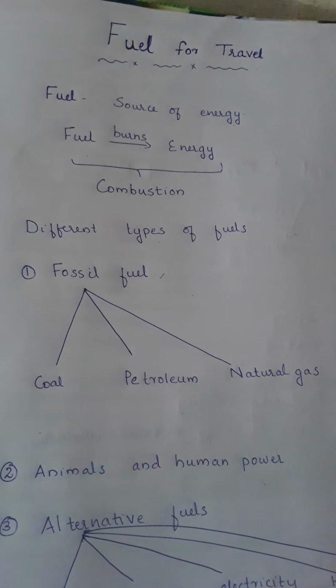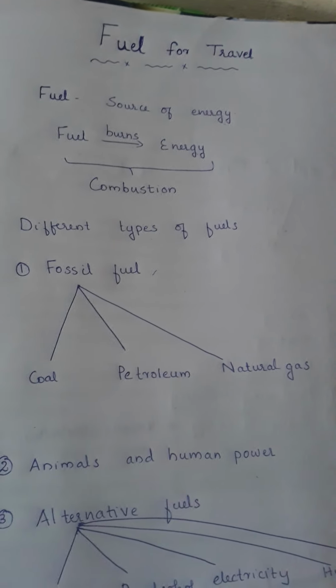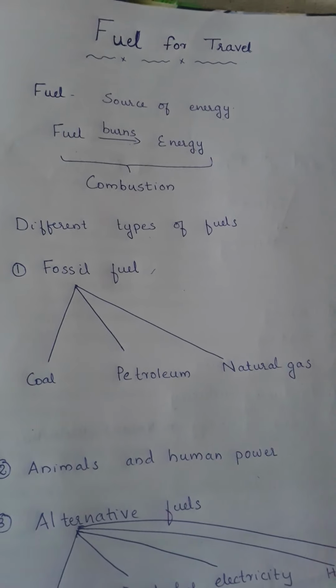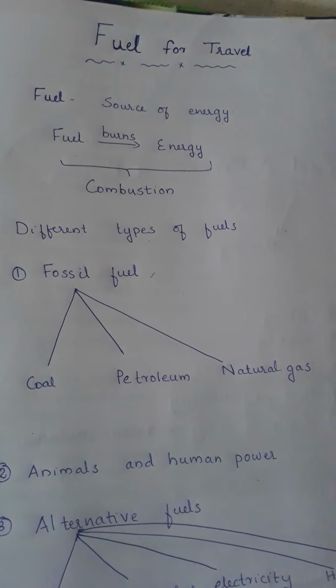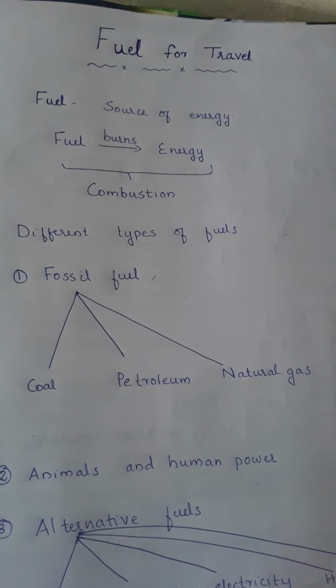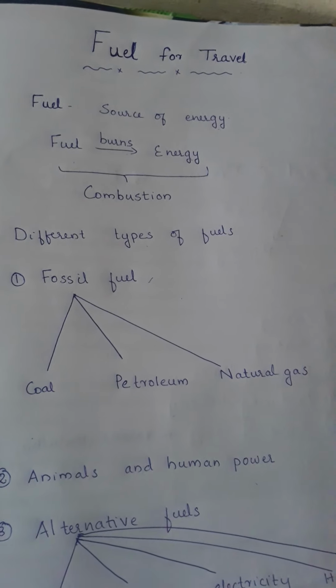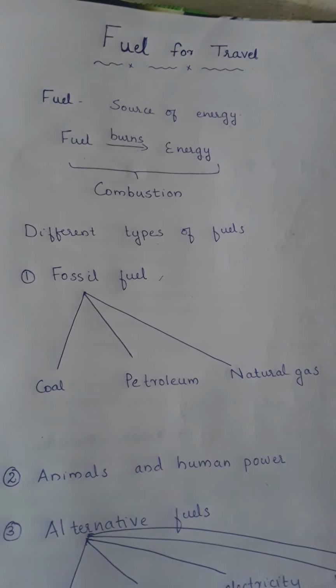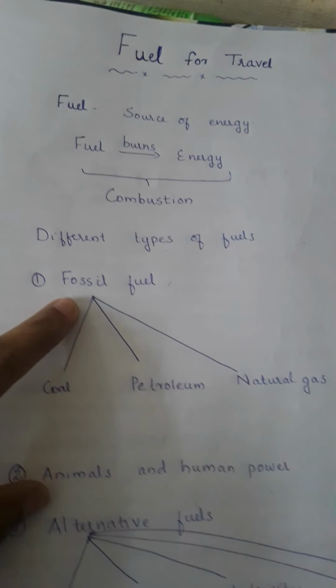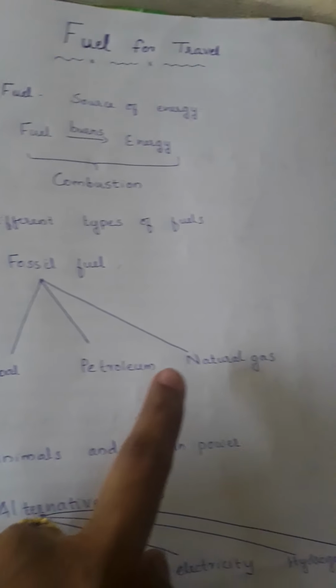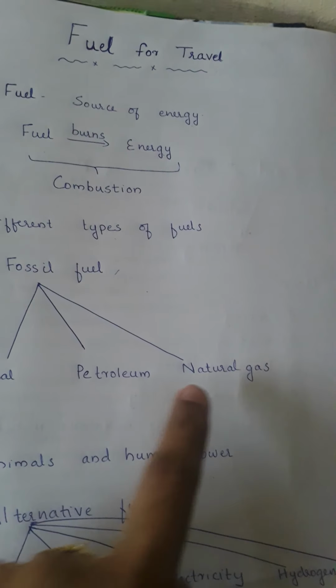Over time, year by year, it takes so many years, these remains decompose and take the form of fossil fuel. Fossil fuels are of different types: coal, petroleum and natural gas.